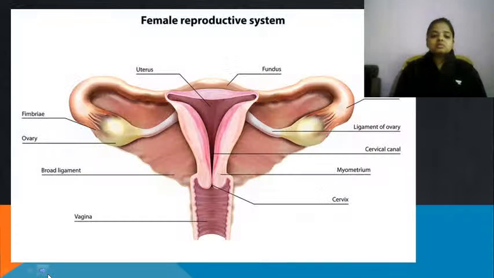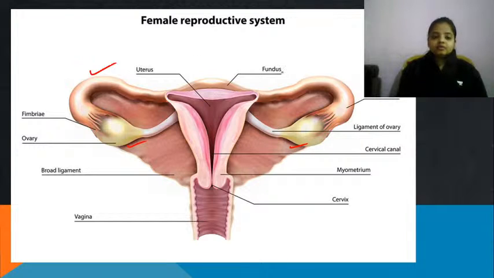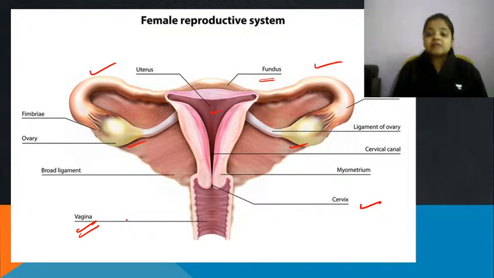Its location is also the pelvic region, as we know very well. Now this is how the female reproductive structure looks. You can see the pair of ovaries, the pair of oviducts, that is the fallopian tubes. Then comes the fundus, the uppermost part of the uterus. Here is the uterus. Then the uterus is going to open into the cervix, and this cervix is going to open into the vagina. So these are the main parts of the female reproductive structure.